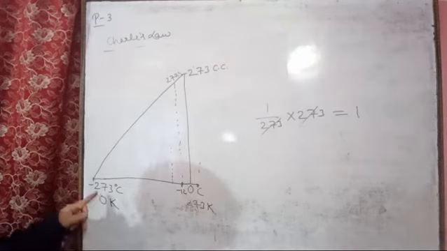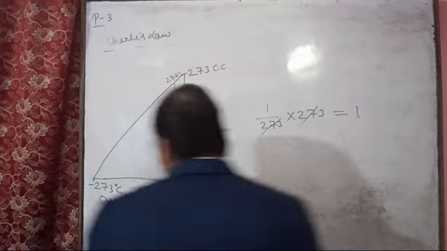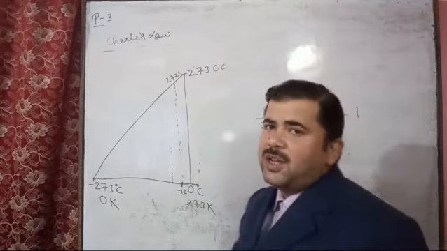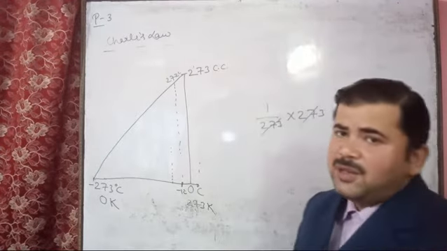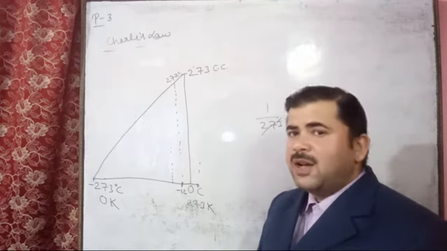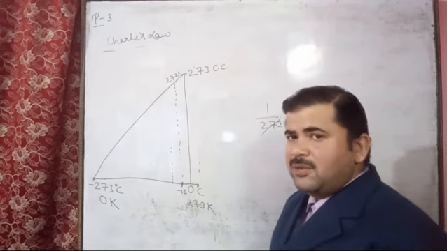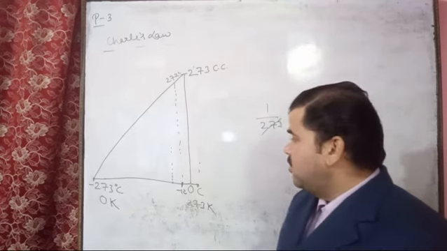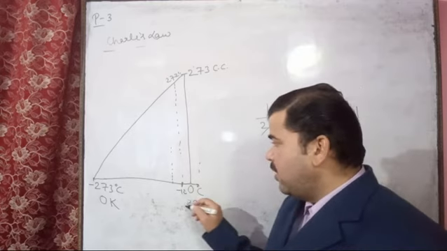For the last value of minus 273 degrees Celsius, the Kelvin value will be 0 Kelvin. Here in your exercise one, a region type question is given: what is the region where all the Kelvin scale values are in positive figure? So on the Kelvin scale, all the Kelvin values are in positive figure.